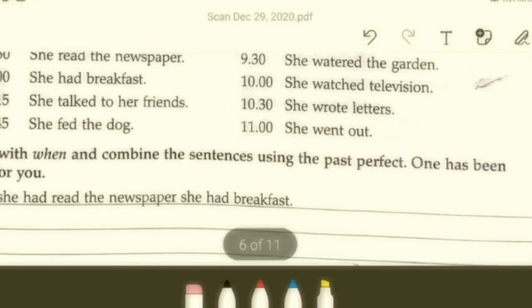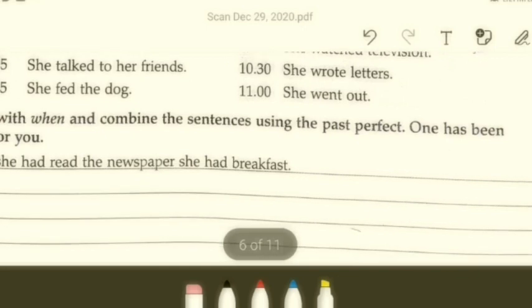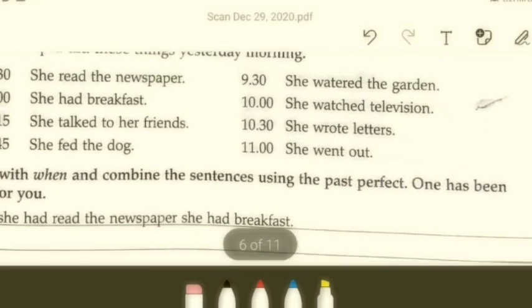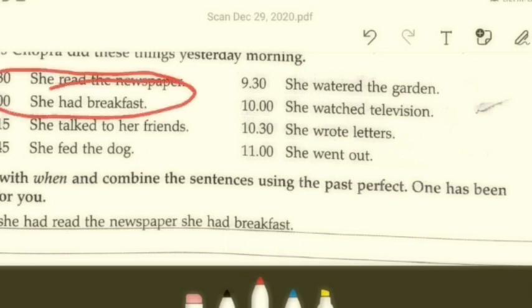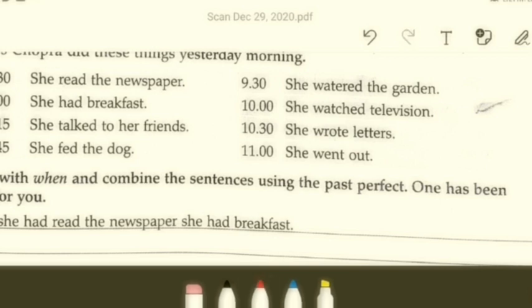So you are asked to begin with "when" and combine the sentences using the past action. One has been done for you. See, when she read the newspaper, she had her breakfast. So between 7:30 and 8, the actions are clubbed. So in similar manner, we are asked to club two actions and then write them together. How can we do this? Very simple. How about clubbing these two?